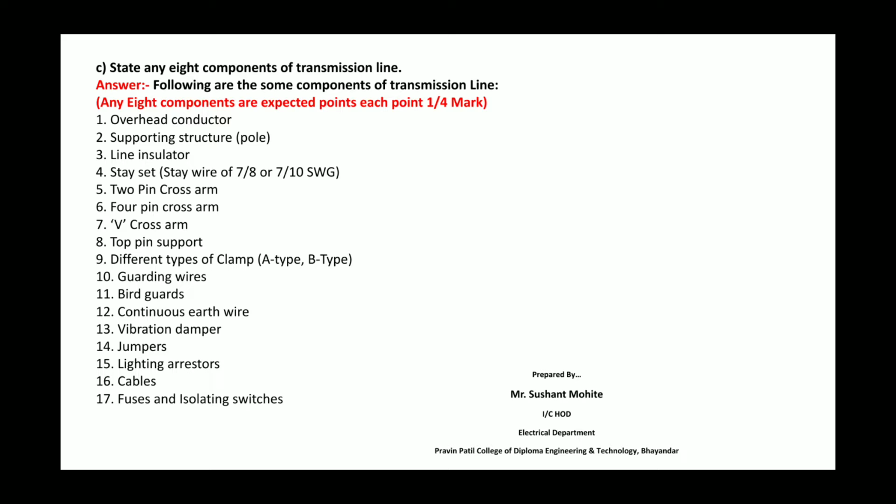These are the components we use at the time of transmission: the overhead conductor, supporting structure, that is the pole, line insulator, stay set, 2-pin cross arm, 4-pin cross arm, V cross arm, top pin support, different types of clamps, guarding wires, bird guards, continuous earth wire, vibration dampers, jumpers, lightning arresters, cables, and the fuse and isolating switch.